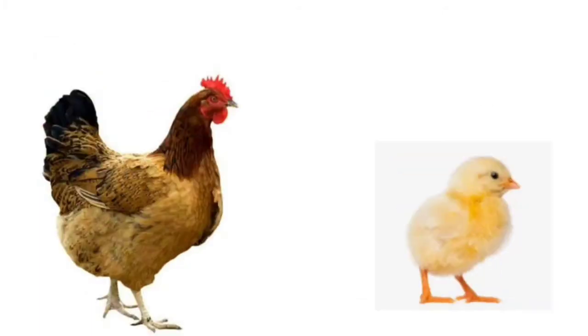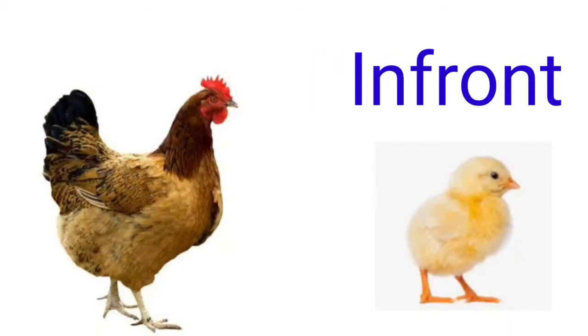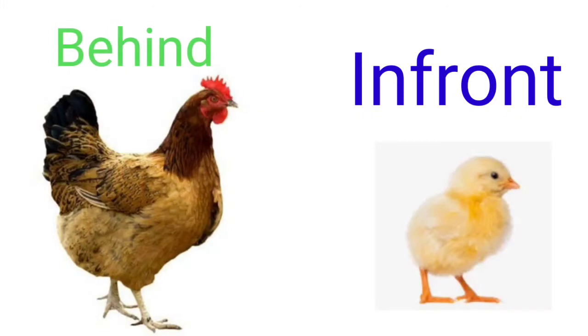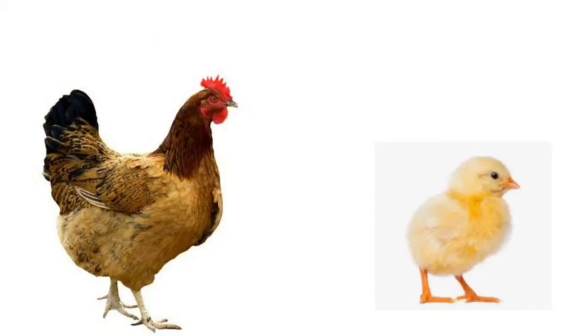In this picture, where is the chick? The chick is in front of the hen. The chick is in front of the hen and the hen is behind the chick. Where is the hen? Behind the chick. Where is the chick? In front of the hen. Very good.